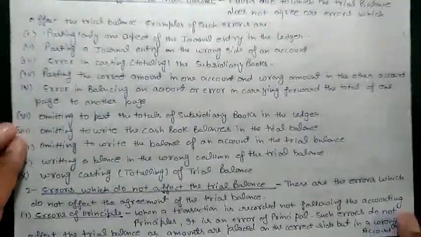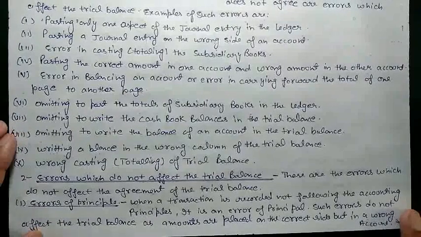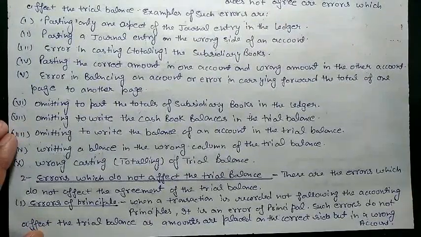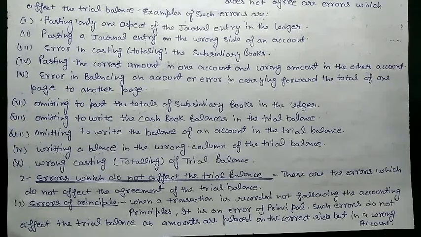After this, we have errors which do not affect the trial balance. They are settled by themselves. Like if we are purchasing goods from Ramesh, we pay in cash. So we need to post the entry purchase account debit to cash, but we posted purchase account debit to Ramesh. So we need to credit cash also, but we credited Ramesh's account, so it will not affect the trial balance,